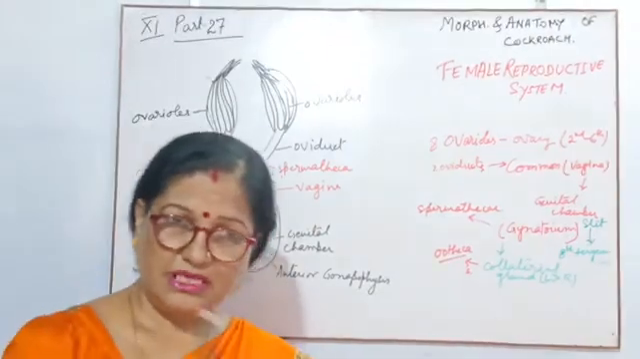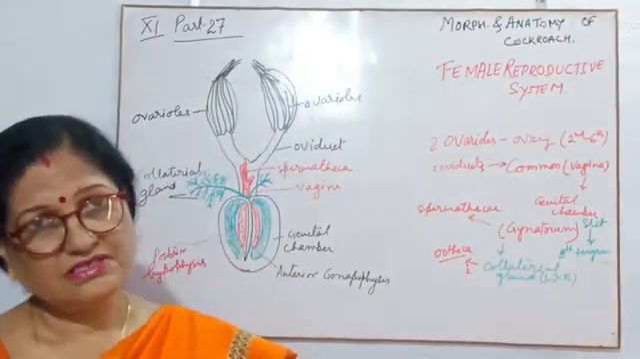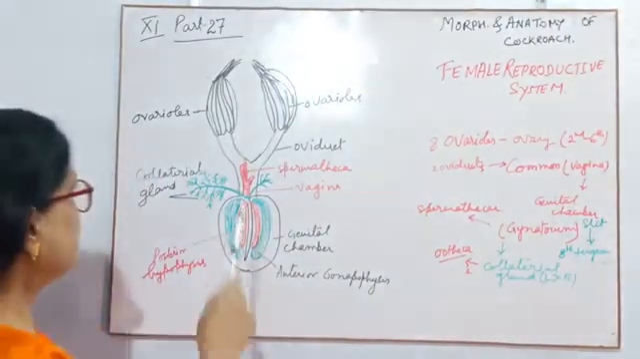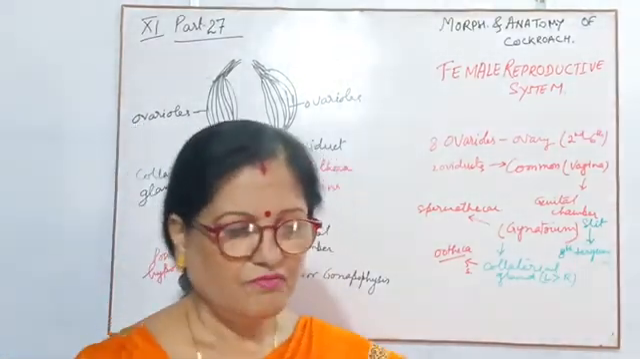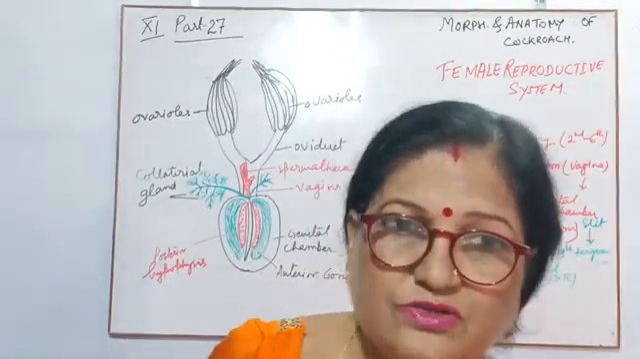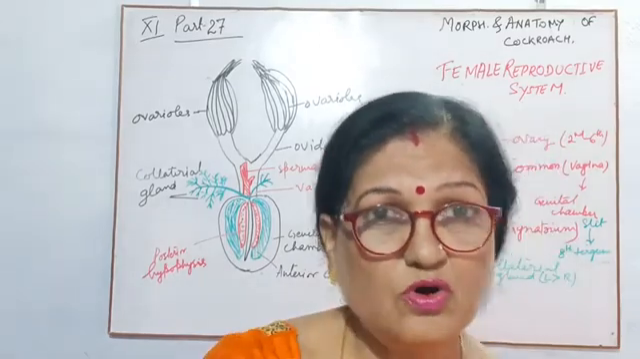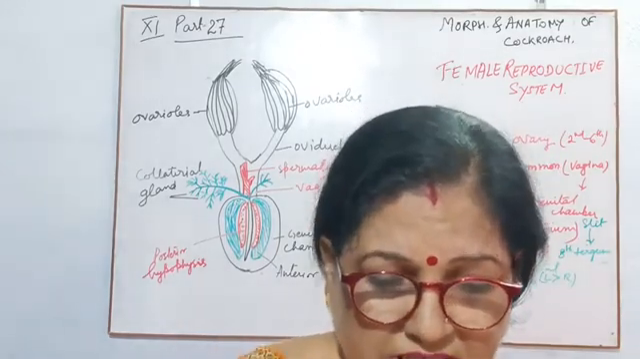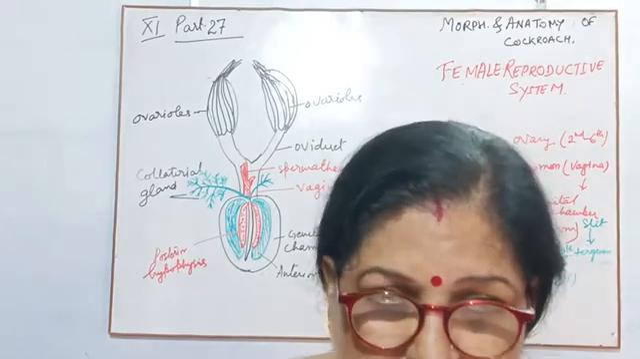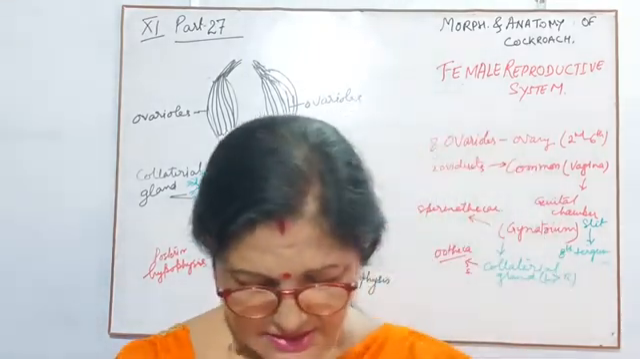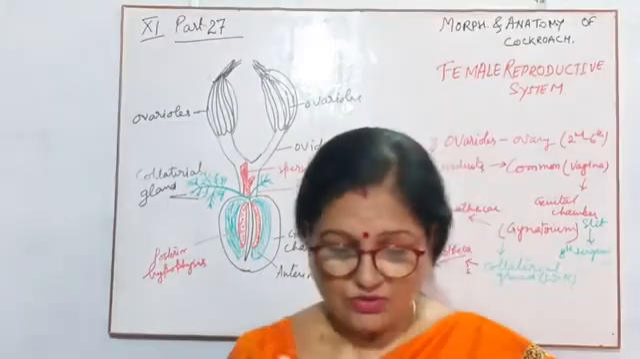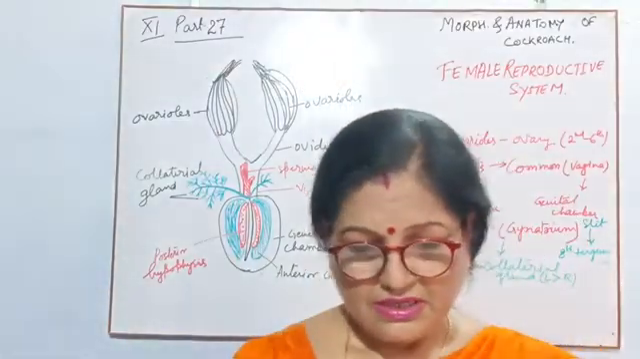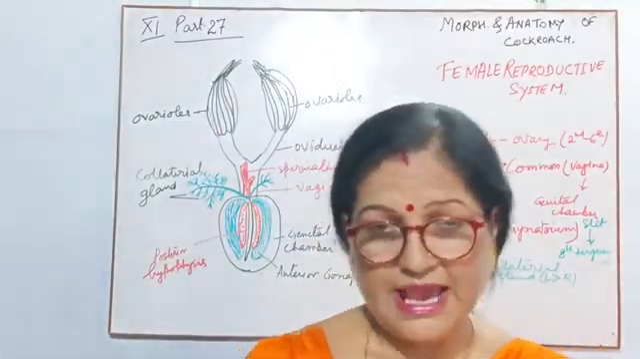As in the case of male, where there is a pair of testes, here also there is a pair of ovaries. But ovaries are divided into 8 small parts. These are called ovarioles. Children, 8 ovarioles form an ovary.